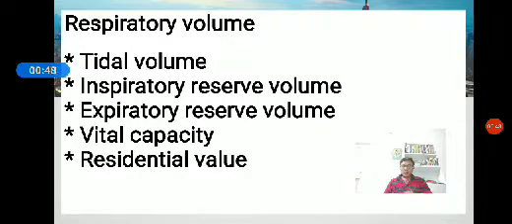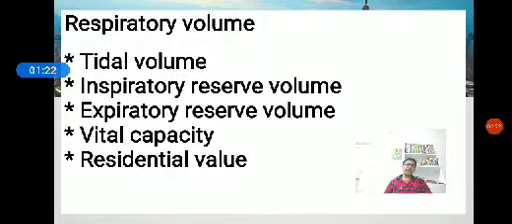Respiratory volume. The amount of air taken in and given out can be measured and expressed in respiratory volumes by using a spirometer or spirometry. First, the tidal volume, TV. The amount of air taken in and given out during normal breathing is called tidal volume. It is about 500 ml.